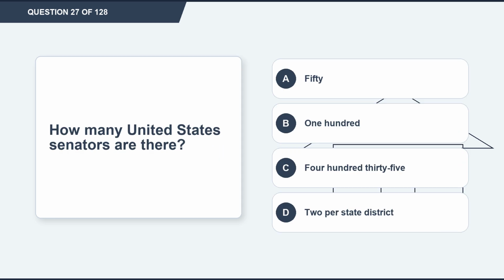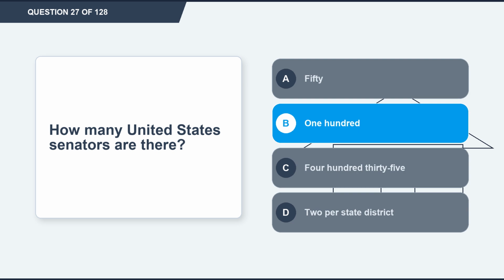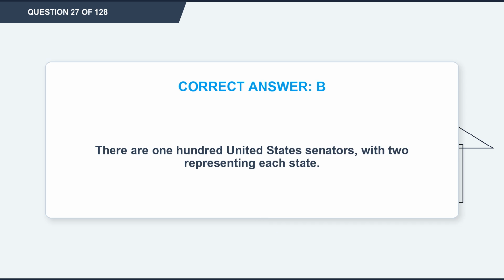Question 27. How many United States senators are there? Option A, 50. Option B, 100. Option C, 435. Option D, 2 per state district. The correct answer is option B, 100. Explanation: there are 100 United States senators, with 2 representing each state.